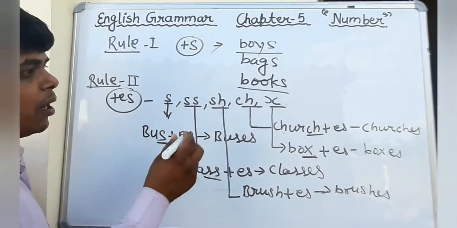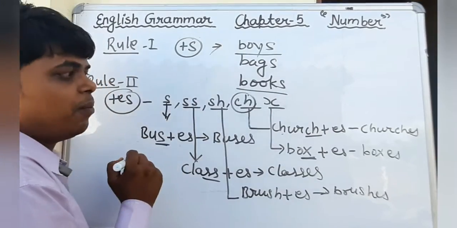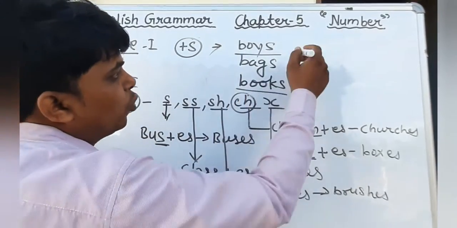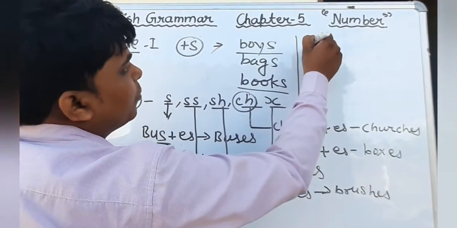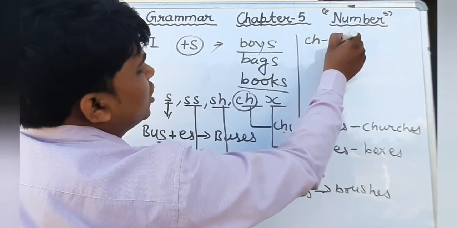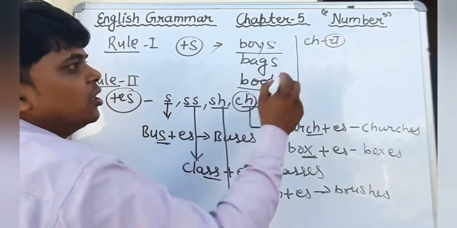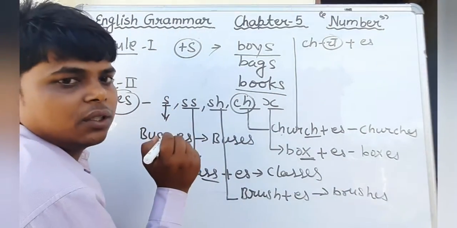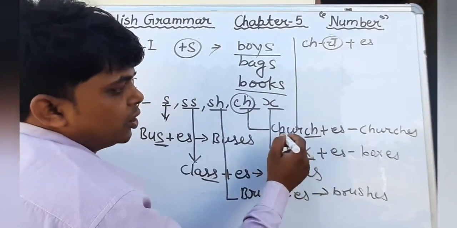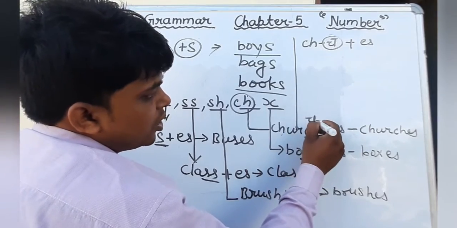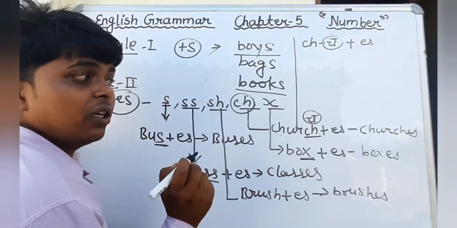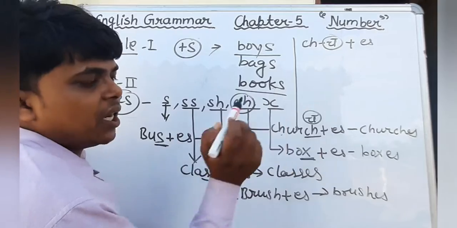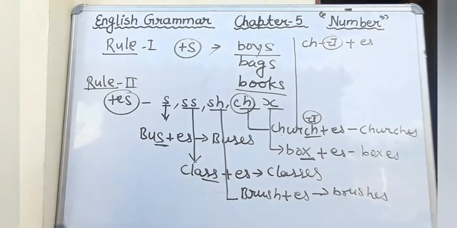And one thing I have also told you, the exceptional part. When the pronunciation of ch is ch, then we will add es. For example, church. The pronunciation of this ch is ch, therefore we have added es here to make plural.